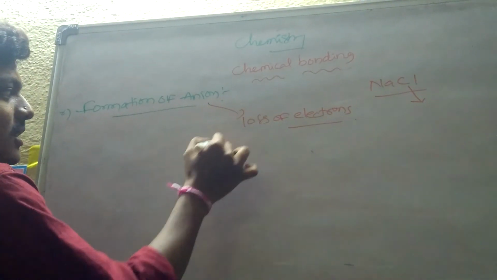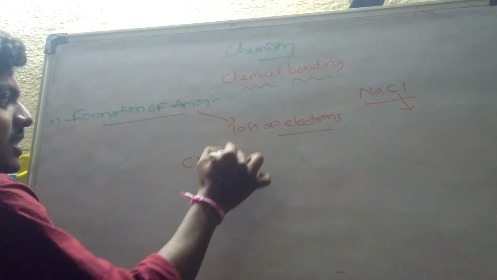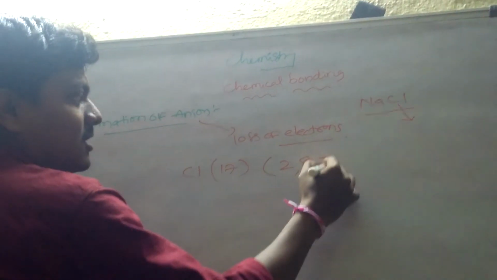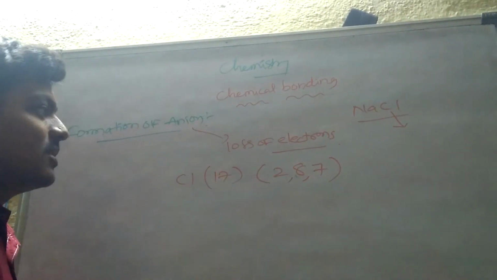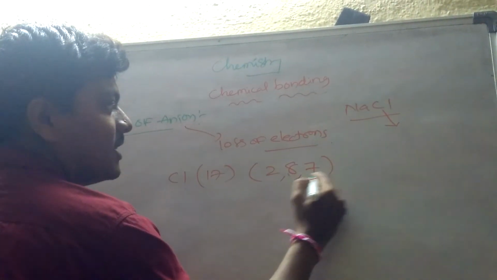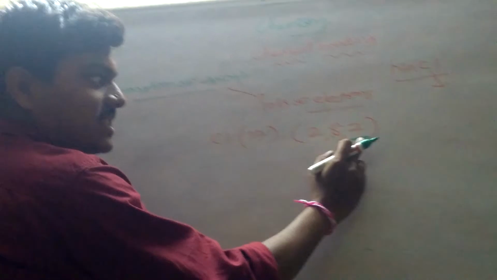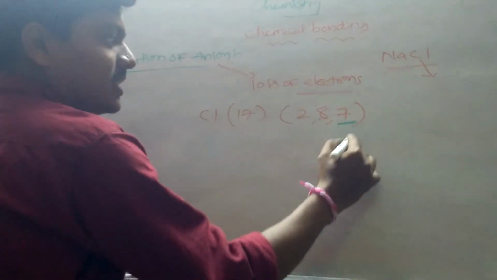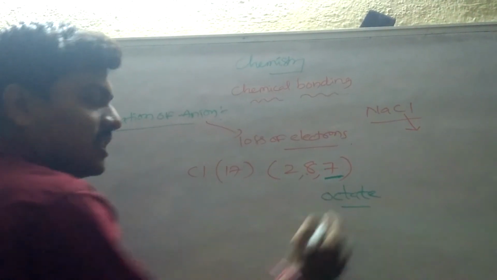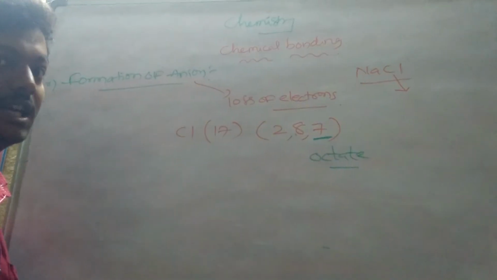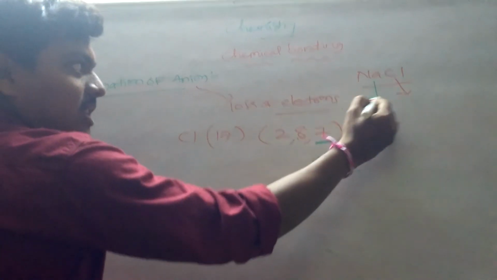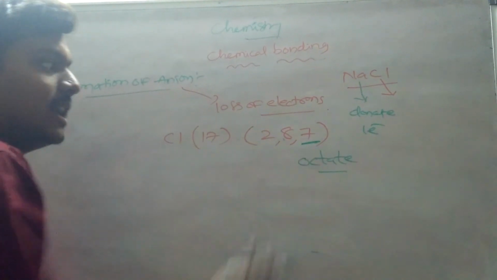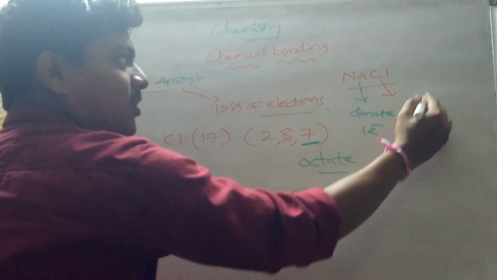If you take chlorine, the atomic number is 17, and if you write the valency, 2, 8, 7. So what is the valency of chlorine? 7. Okay, if it gets 1 electron, automatically it is going to get the octet, meaning it is going to get stability. So chlorine needs another 1 electron. Sodium has the capability to donate 1 electron, and here chlorine is ready to take 1 electron.